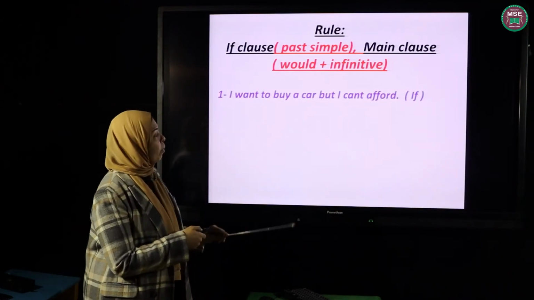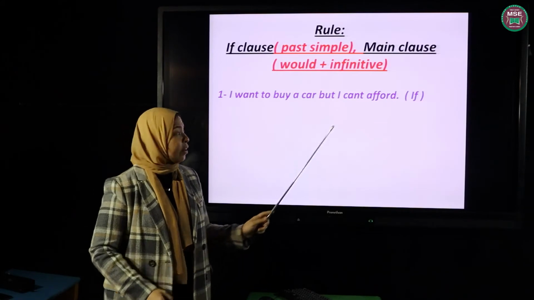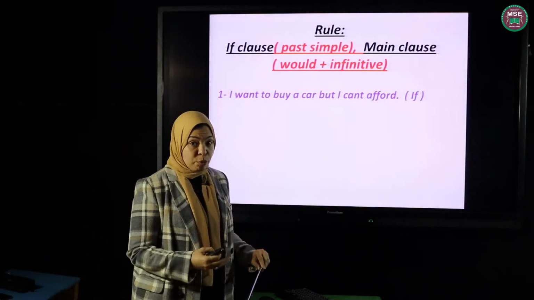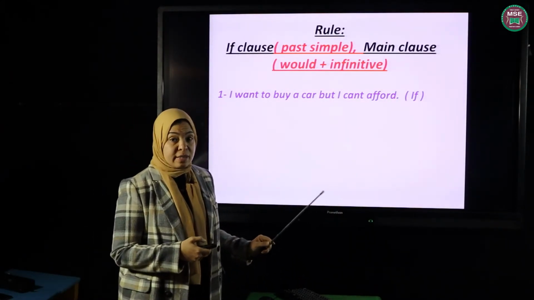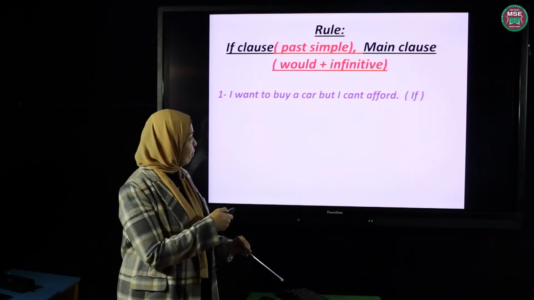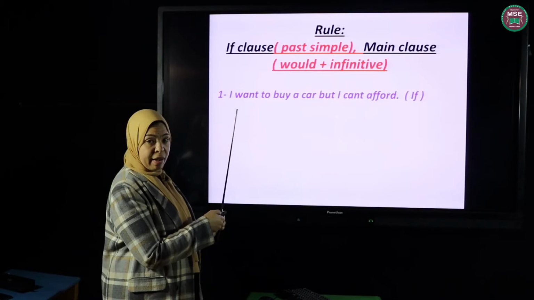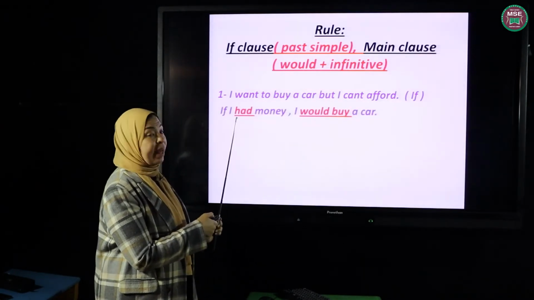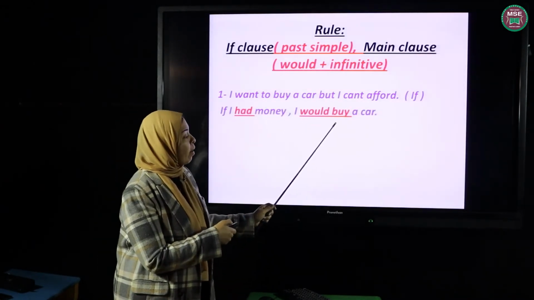Number one, I want to buy a car, but I can't afford it. Rewrite using if. This is a situation that's impossible to happen in the time being. So I have to add if at the beginning. If I had money, I would buy a car.